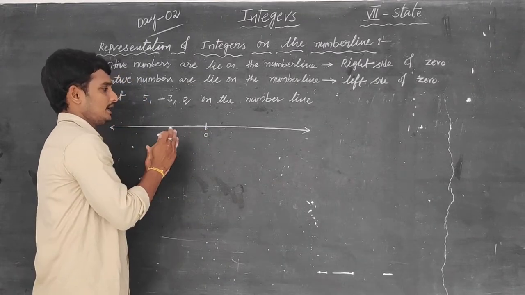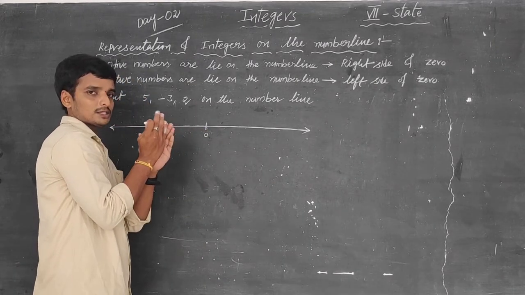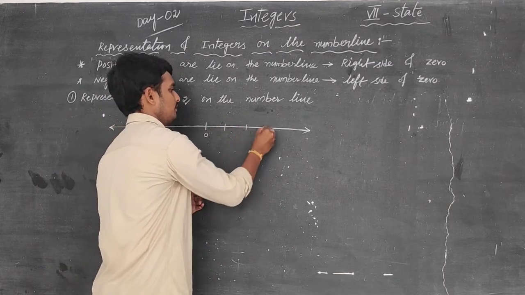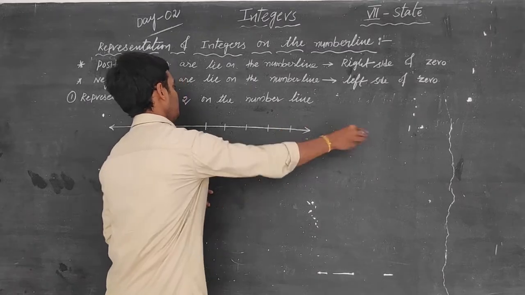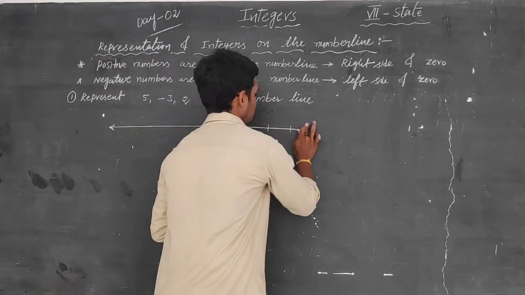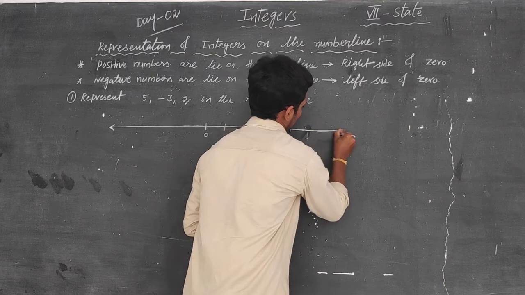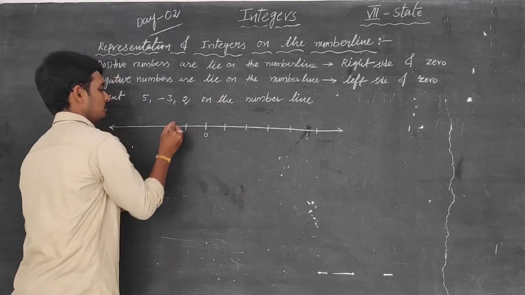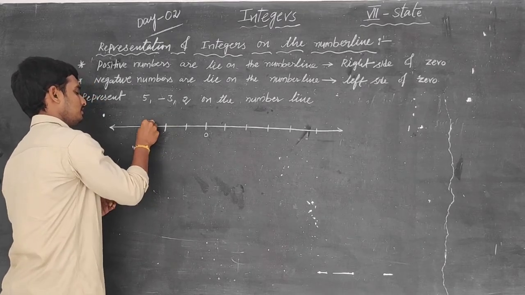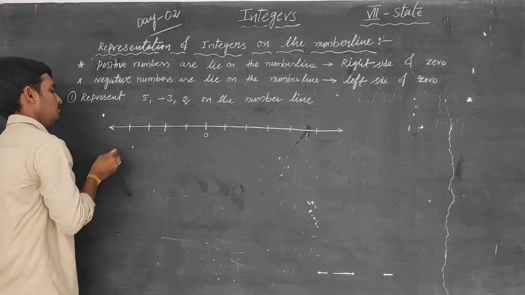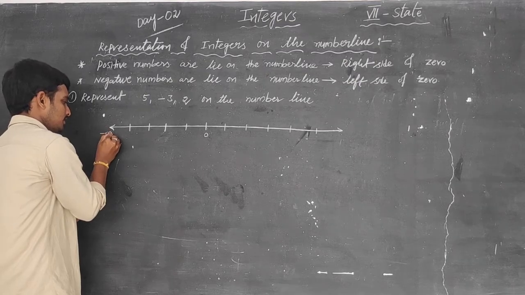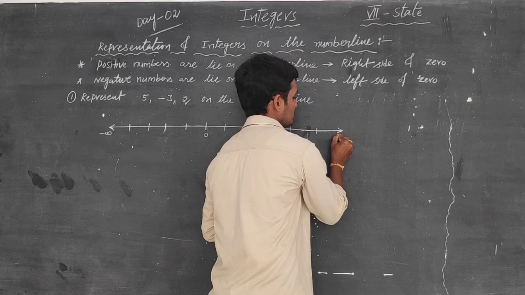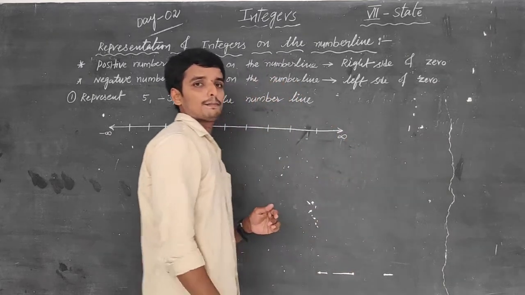We keep the numbers in equal spaces. Here the negatives. This is negative infinity, so minus infinity. This is positive infinity, so plus infinity.